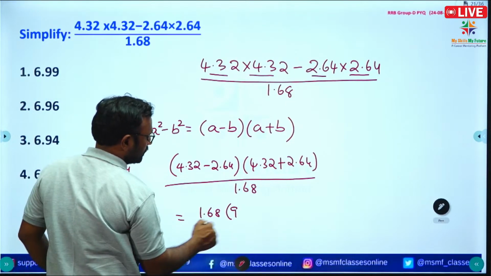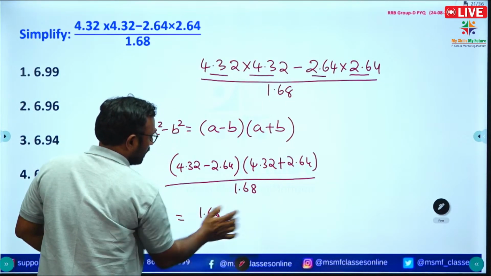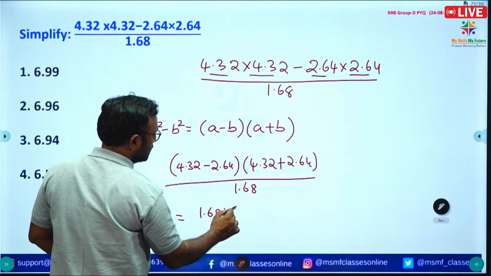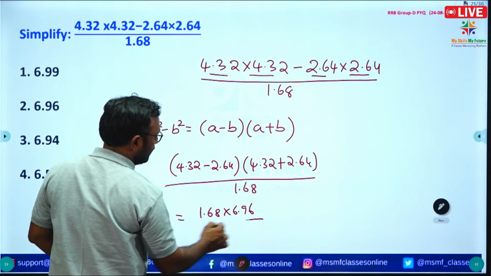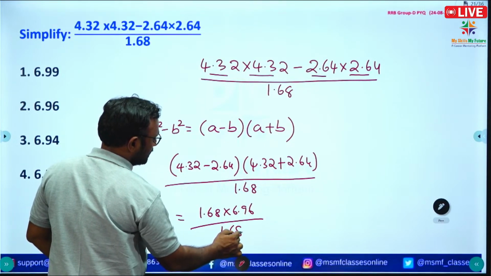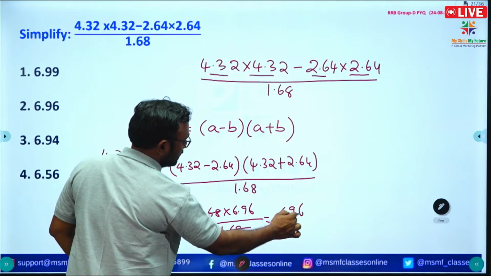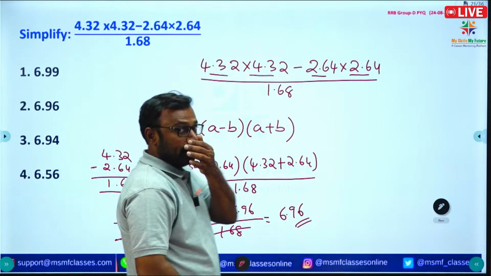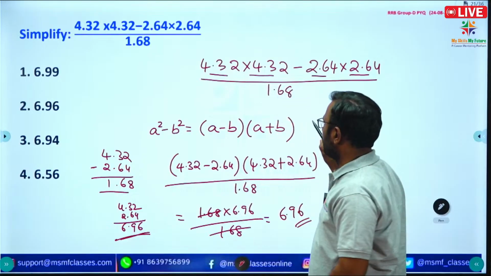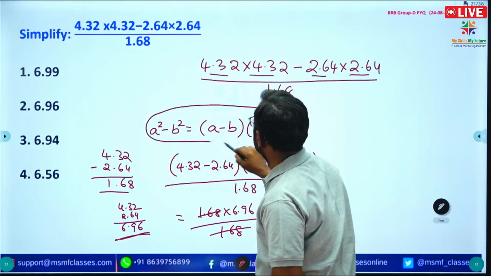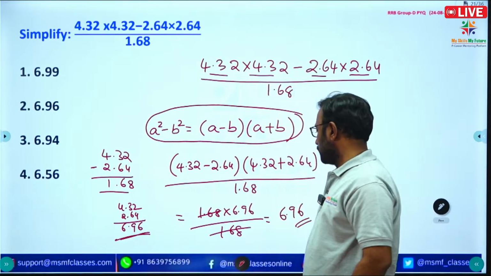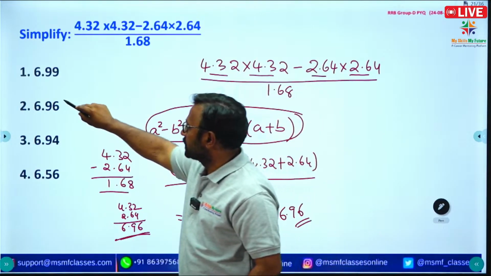So into 6.96 divided by 1.68. 1.68 cancels, 6.96 is the answer. The only thing you need to remember is the formula a square minus b square. So 6.96, option 2 is correct.